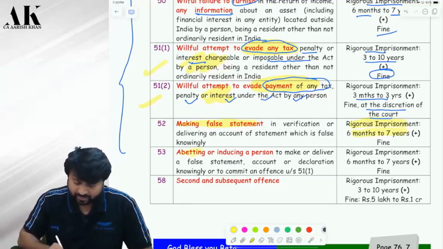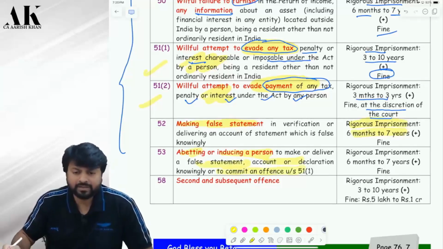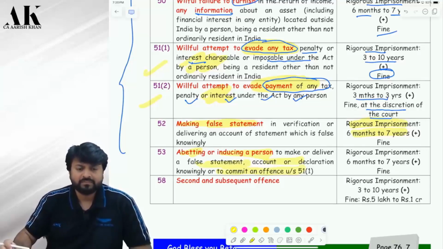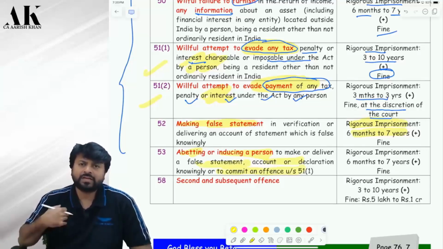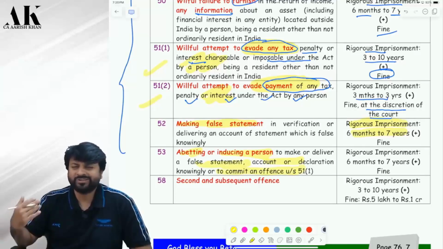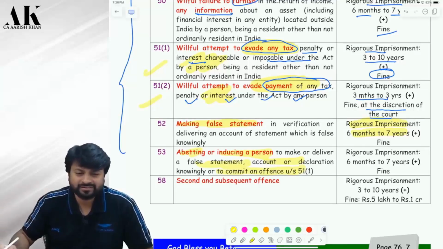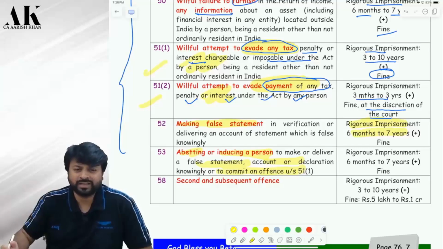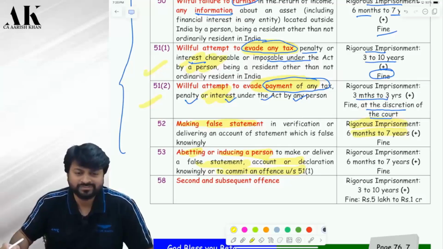Next one, abetting or inducing a person to deliver a false statement, account or declaration, or commit an offense. Abetting means you are forcing someone to do something wrong. Like I am a chartered accountant, I am telling my client, "Don't show income, I will take care of it." Don't show such kind of overconfidence in life. The department will catch you. They will put you in jail for 6 months to 7 years along with your client also. Then both of them sit together in the jail and decide what to do.